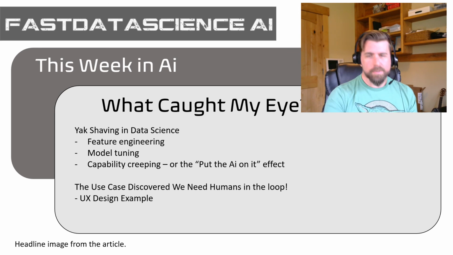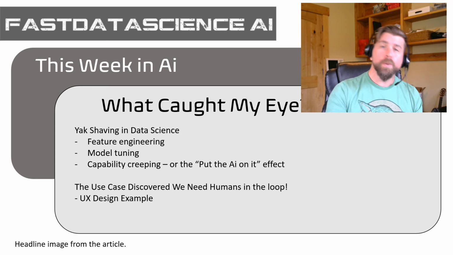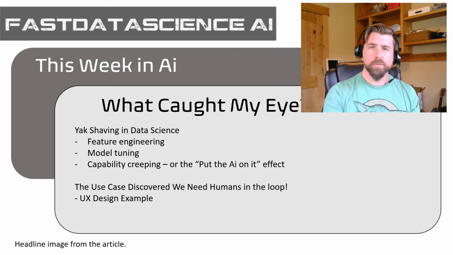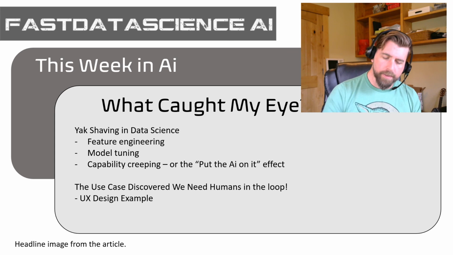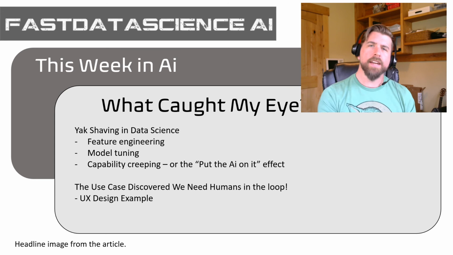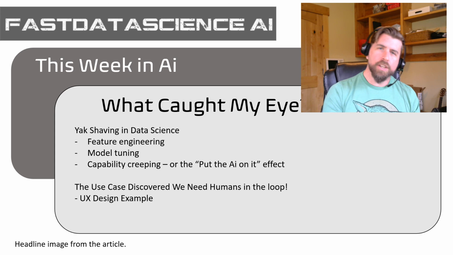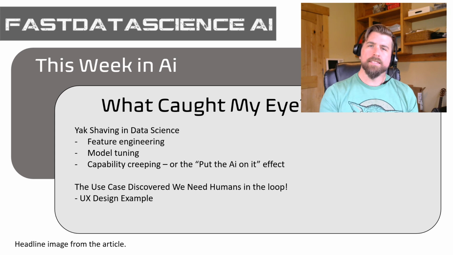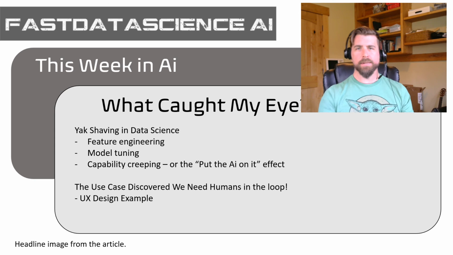So the use case that was covered in this article discovered that ultimately we need humans in the loop. That it's really important to make sure that there's a feedback cycle. And what was really fascinating, although the article didn't mention user experience design or human-centered design, they ultimately concluded that human-centered design practices really help to enable data science solutions and also help to get through some of the yak shaving expeditions.